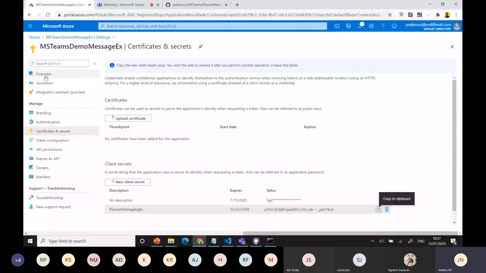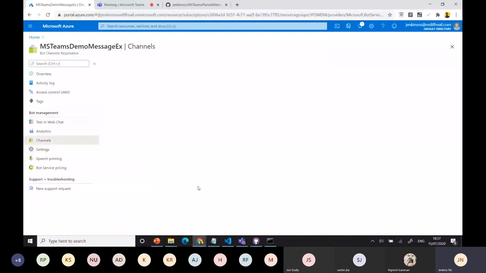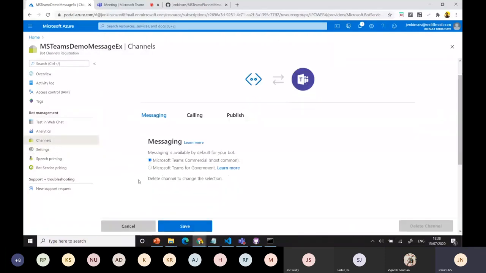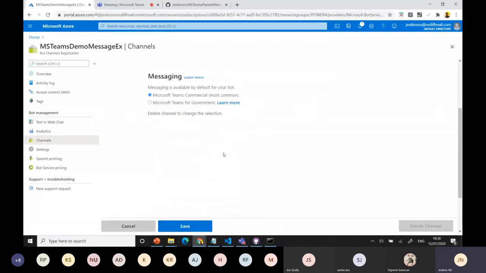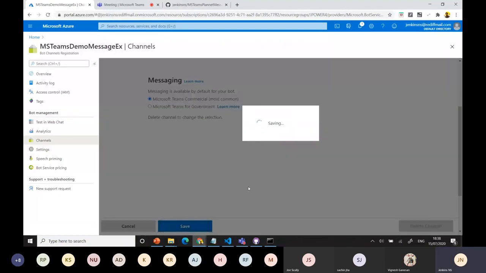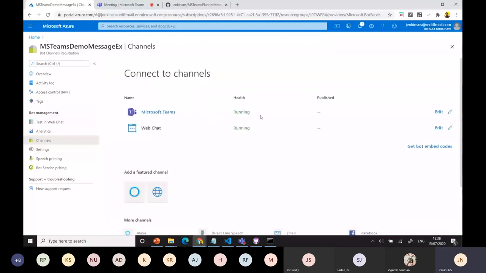Here the channels will be, right? I'll go to my extension part. Here channels will be there. Click the channel and expose it to Microsoft Teams as well. Okay, it's coming. Just click the Teams part. Click save, agree, and agree. Because you're using Teams commercial or the government one, you can decide and publish it. Okay, just done and cancel. Now Microsoft Teams is also available for this particular bot registration.